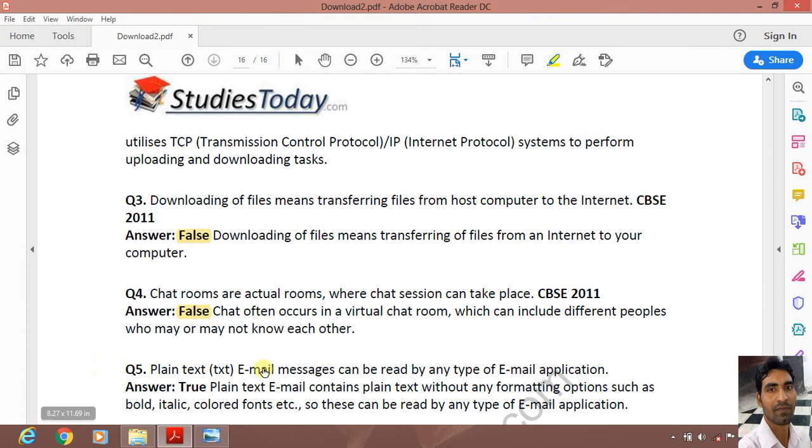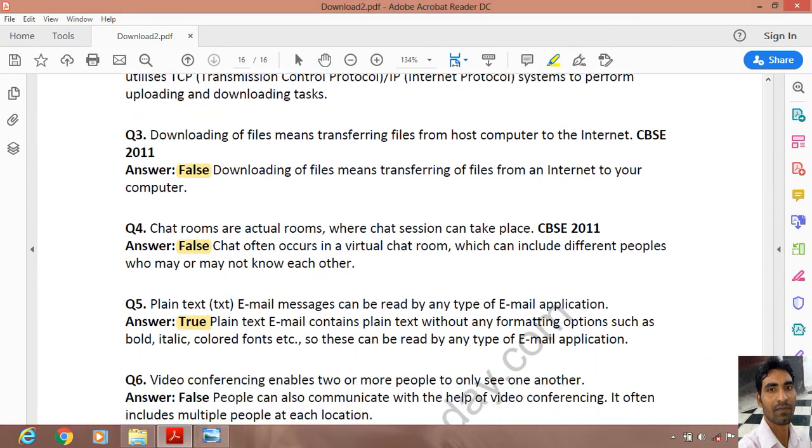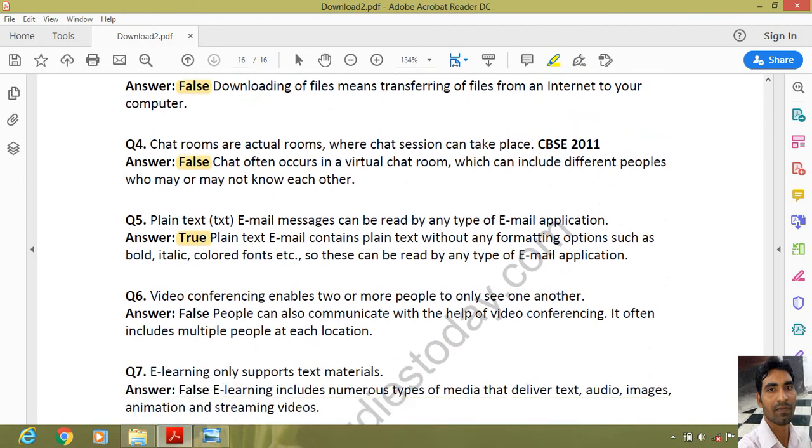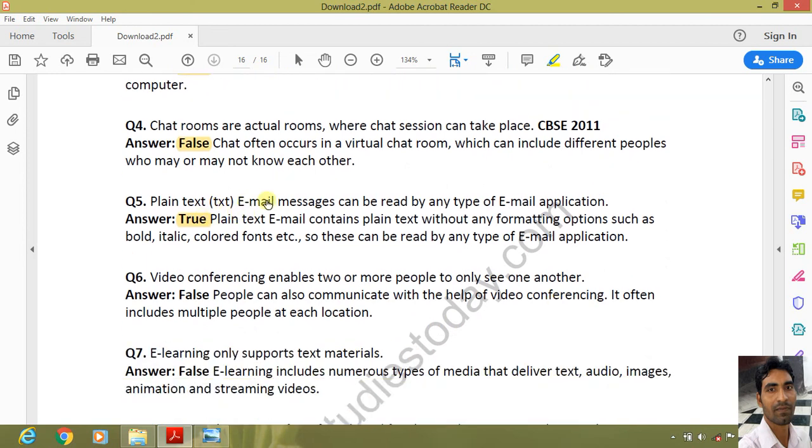Plain text email messages can be read by any type of email application. It's true. If you have any type of email application like Gmail, Yahoo, Outlook or Rediff Mail, that can be used to read the email messages. Video conferencing enables two or more people to only see one another.